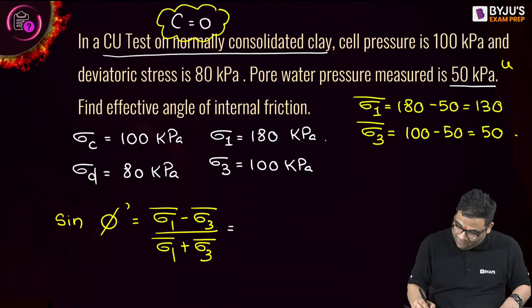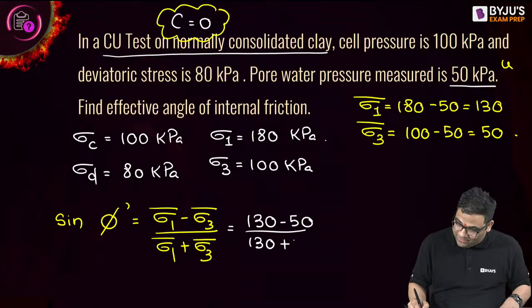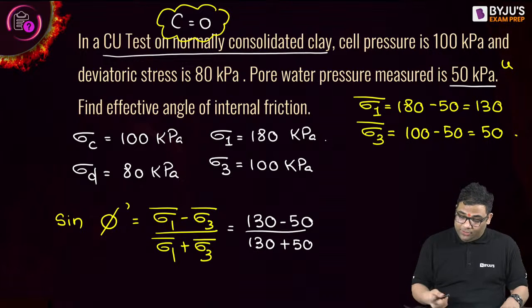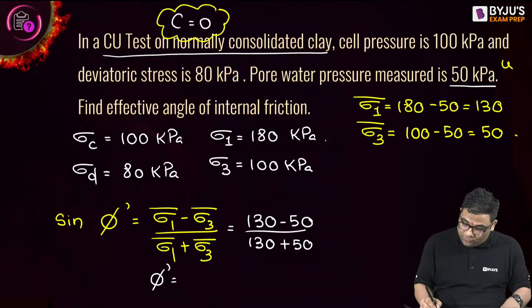So this is 130 minus 50 divided by 130 plus 50. Tell me, what is the answer here? Very good, you got the answer. Phi dash is equal to 26.4 degree.